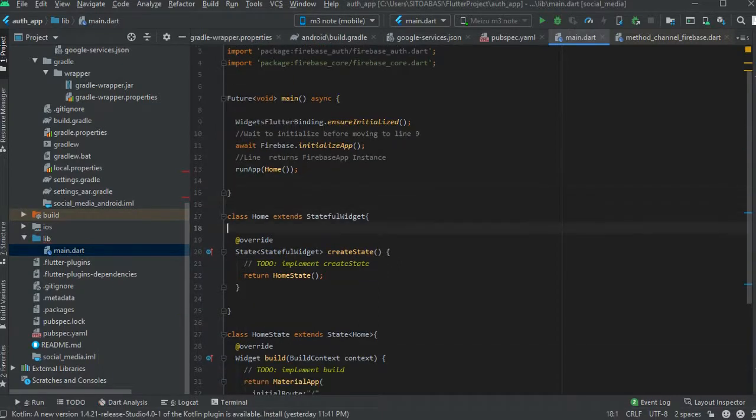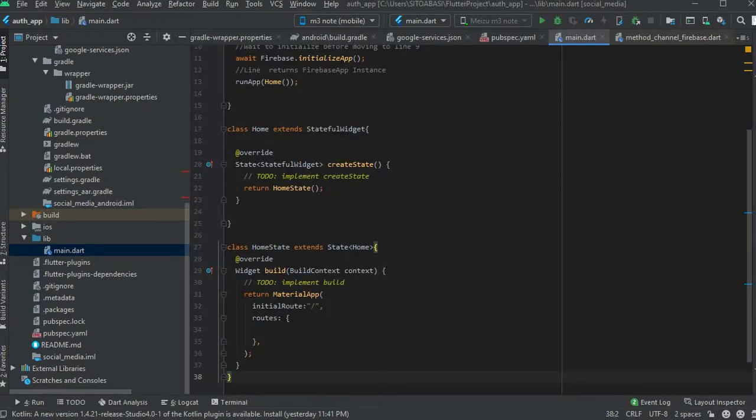All right, so we're now declaring the route here. This is how you declare route in Flutter. First of all, you have to declare the initial route, then you call on the route, and you pass in all your route in there. So in this video, I'm also going to show you later how you create a splash screen in Flutter. It's very easy. I'm going to show you the easiest way to create a splash screen. So you're going to see that in this tutorial.